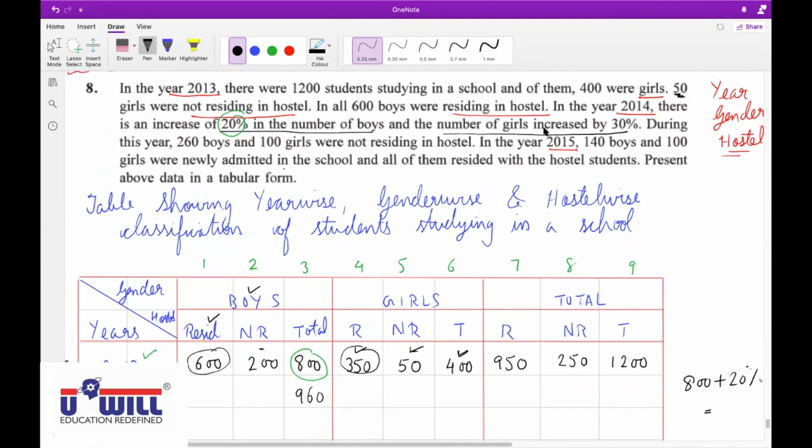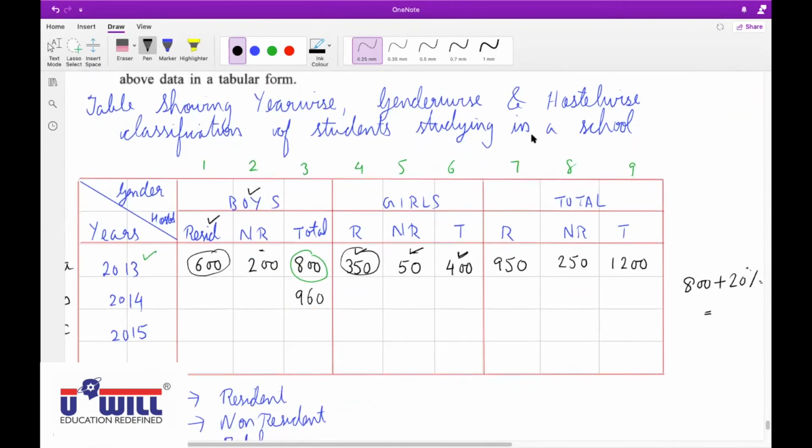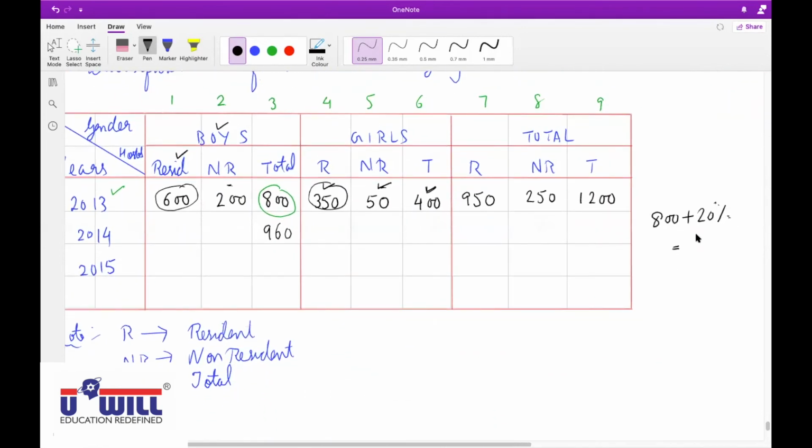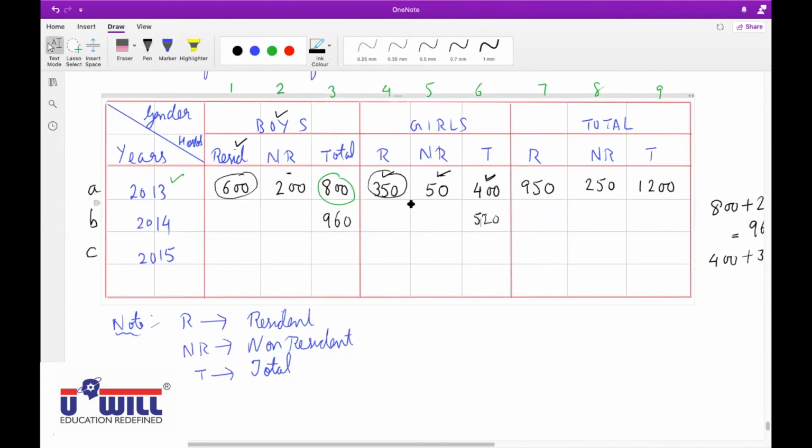The number of girls increased by 30%. How will you find this? 400 plus 30%. If you do it in calculators, 400 plus 30 and press percentage, do you all get 520? Okay, 520 girls. 400 plus 30%, that is 520.